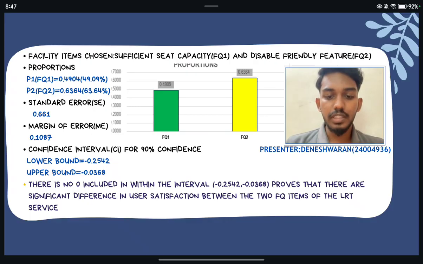Using this, the confidence interval was found to be between negative 0.2542 lower bound and negative 0.0368 upper bound. Since 0 is not included in this interval, we can conclude that there is a statistically significant difference in user satisfaction between the two facility quality items for the airline.